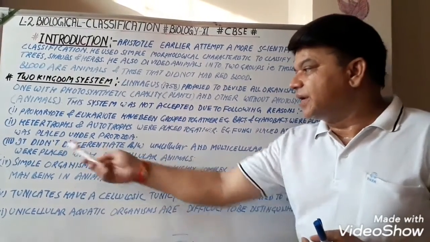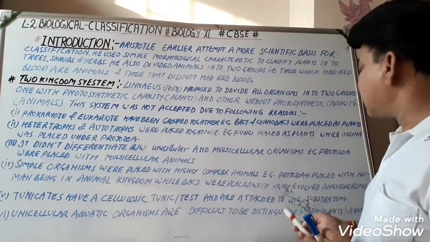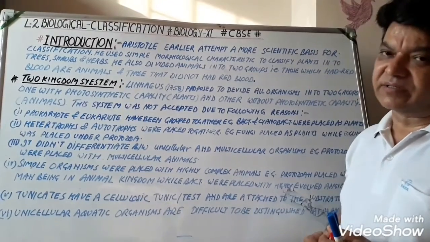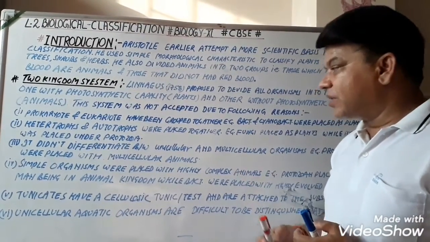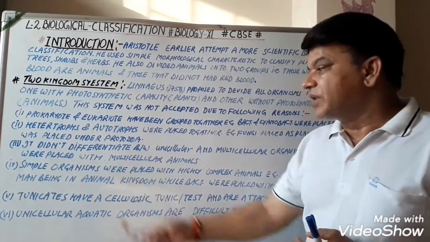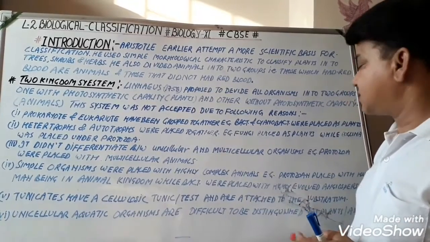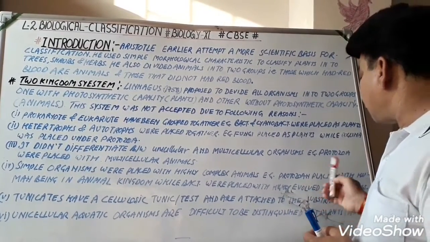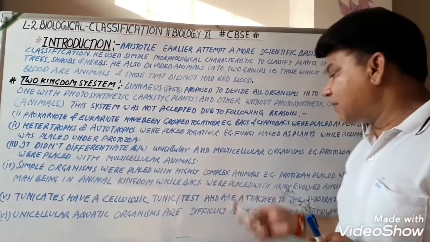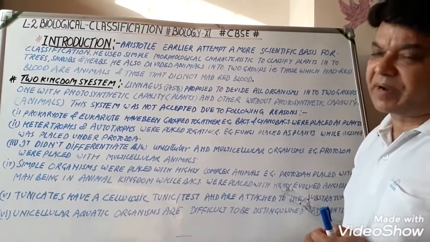Third, it did not differentiate between unicellular and multicellular organisms. For example, protozoa were placed with multicellular animals. यानी कि इन्होंने unicellular और multicellular animals में भी कोई अंतर नहीं किया. Next, simple organisms were placed with highly complex animals. For example, protozoa were placed with human beings in the animal kingdom, while bacteria were placed with highly evolved angiospermic plants.